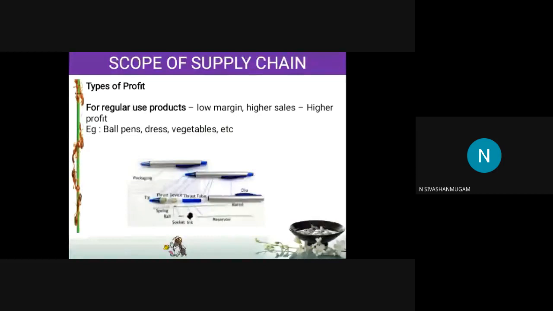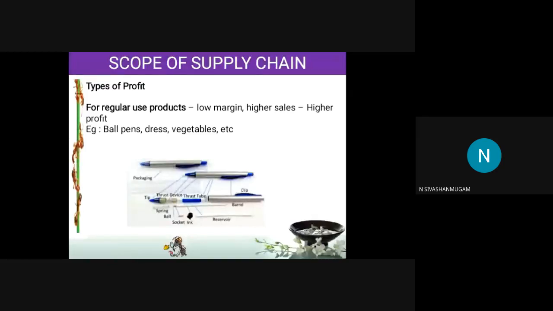GST comes, the cost of raw material increases, the salaries of employees, workers and engineers increase, but even though, the cost of the pen remains 5 rupees. If you take dresses or vegetables, the cost remains the same. So why are they retaining the cost? Because they are changing and optimizing their process and retaining the cost of the product at the same level so that sales will be very high. We buy that product again and again, and thereby they get the profit.